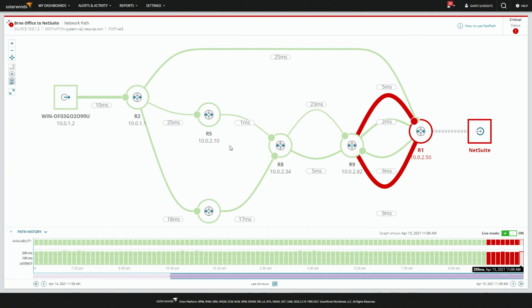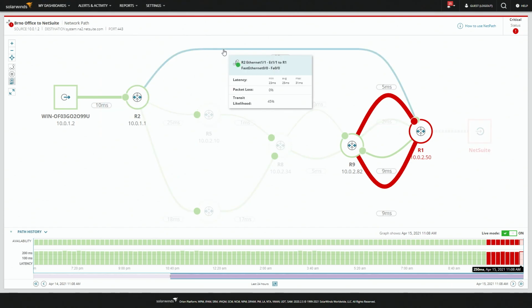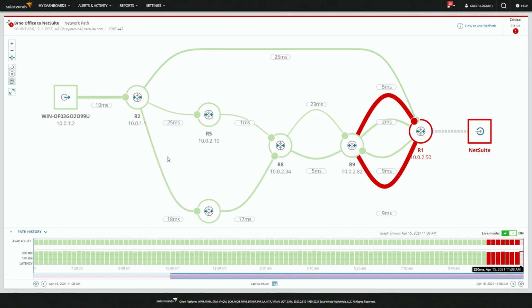Especially since this one's not as expanded because it's not working here, I want to talk about a few other things we see on the screen. Starting at this Windows box on the left-hand side where we have our probe, we're going hop by hop. We didn't really talk about this earlier, but it's measuring the latency for each step. So 10 milliseconds latency between our probe and the first hop. Then we have a couple of different paths. If you think of how Google Maps works, the thickness of the path is how likely we are to take the traffic down that path. A thicker path, think of it as your interstates, then you might have thinner paths that are more your side roads.